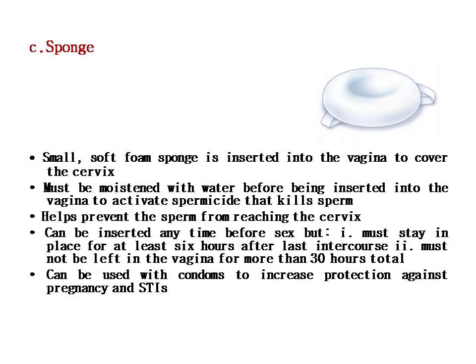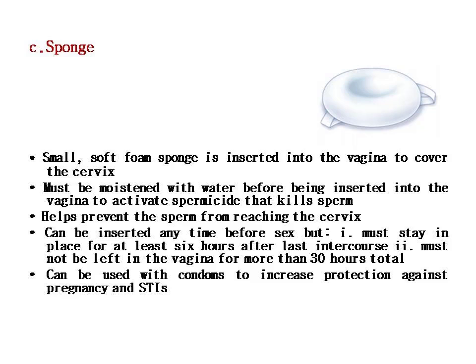If you see the sponge, generally this is a small soft foam sponge that is inserted into the vagina to cover the cervix. It must be moistened with water before being inserted into the vagina to activate the spermicide that kills the sperms. The sponge is made up of spermicide, so why do we moisten it with water? To activate this spermicide. We have to moisten it with water before using this type of sponge, which helps to prevent the sperms from reaching the cervix.